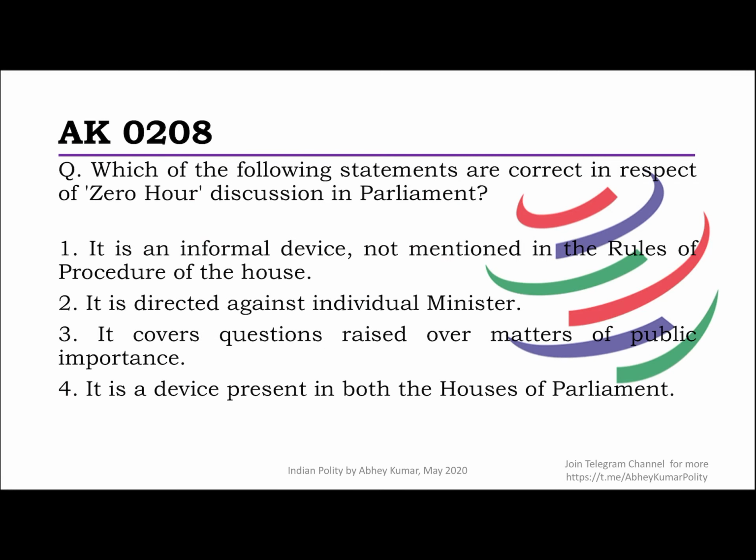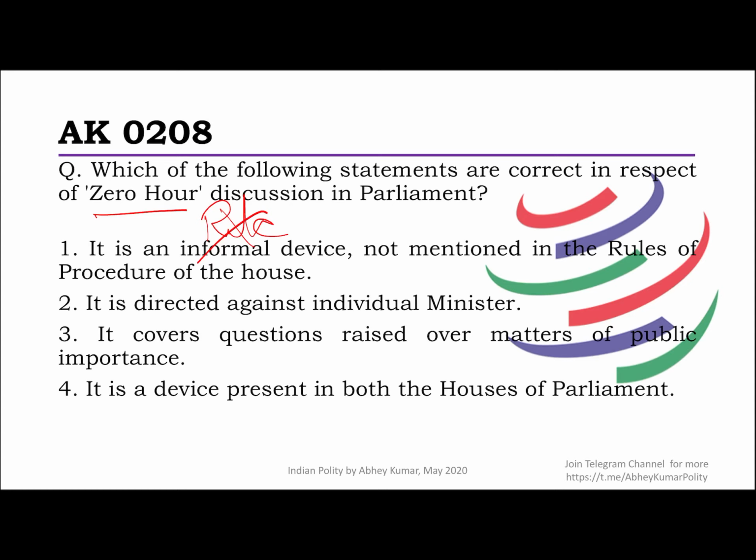Next question is, which of the following statements are correct in respect of zero hour discussion in the parliament? Well, zero hour is a convention and there is no specific rule in any of the houses to regulate it. It is just a practice that has emerged over time. There is a popular proverb I should tell you regarding the zero hour: zero hour is like a path in the countryside. There was never a path, but when people walk on it, it comes into existence. That's pretty much like a convention, but the thing is, zero hour happens almost on a daily basis. So that's another thing. It's not even necessary to have a zero hour every day, by the way.